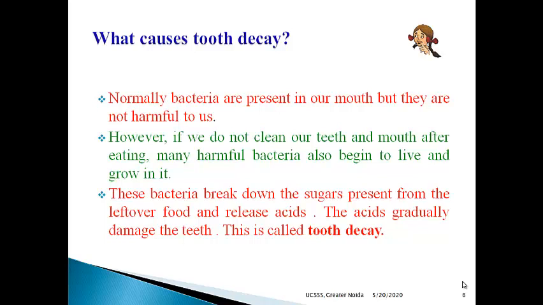Actually, bacteria are present in our mouth, but they are not harmful to us. But when we do not clean our mouth, what happens? These bacteria start growing and live in our mouth. And then when we eat our food, from the leftover food, these bacteria break sugar into acids, and these acids damage the teeth, and this is known as what? Tooth decay. Okay, so bacteria present in our mouth break down sugar that is present in our leftover food and release acids. And this is known as what?